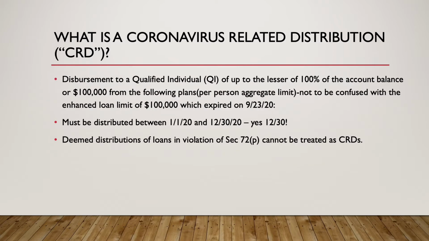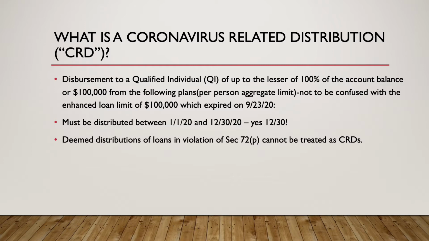So what is a coronavirus-related distribution, or CRD? So basically, it is a disbursement to a qualified individual up to the lesser of 100% of the account balance, or $100,000. And this limit is a per person aggregate limit, per person combining all plans, whether that's an IRA or a 401k or the like. So it's $100,000 per person. And as I said before, this is not to be confused with the $100,000 increased loan limit, which expired on September 23rd of 2020.